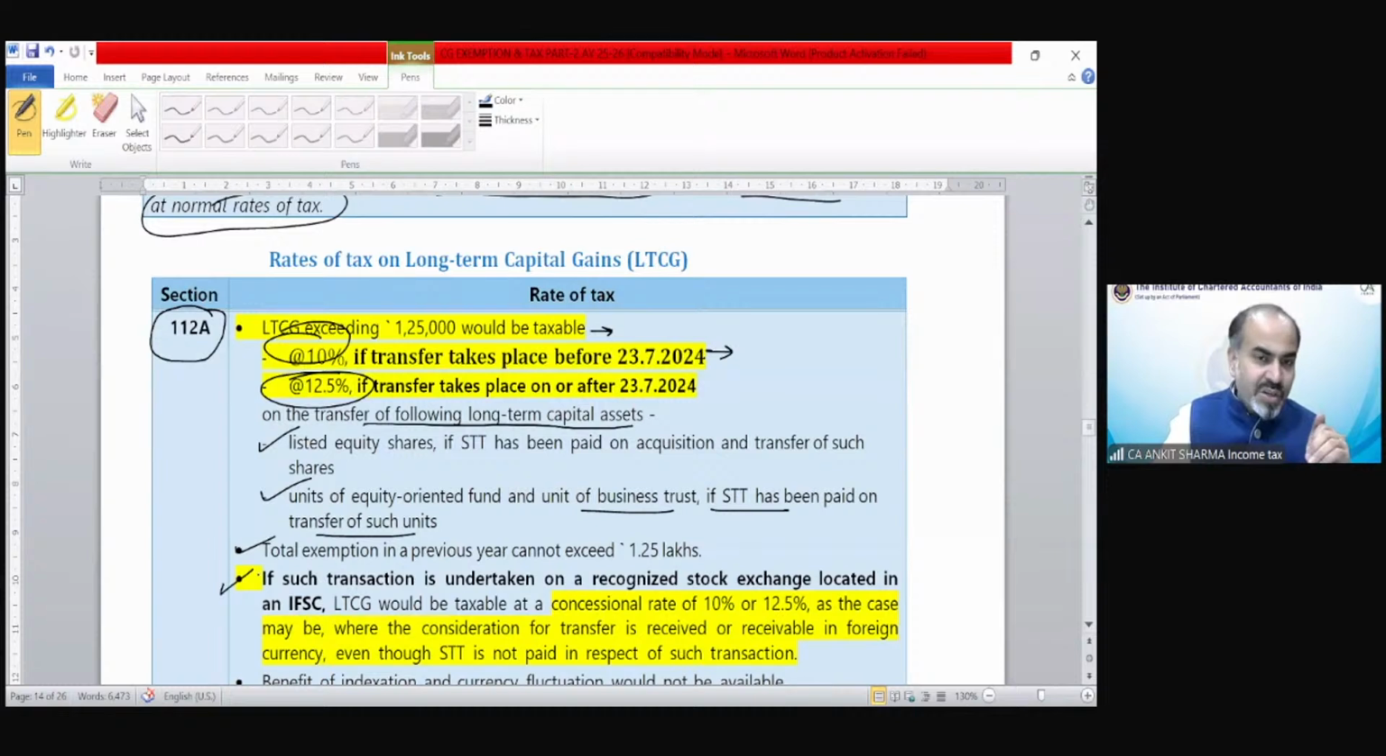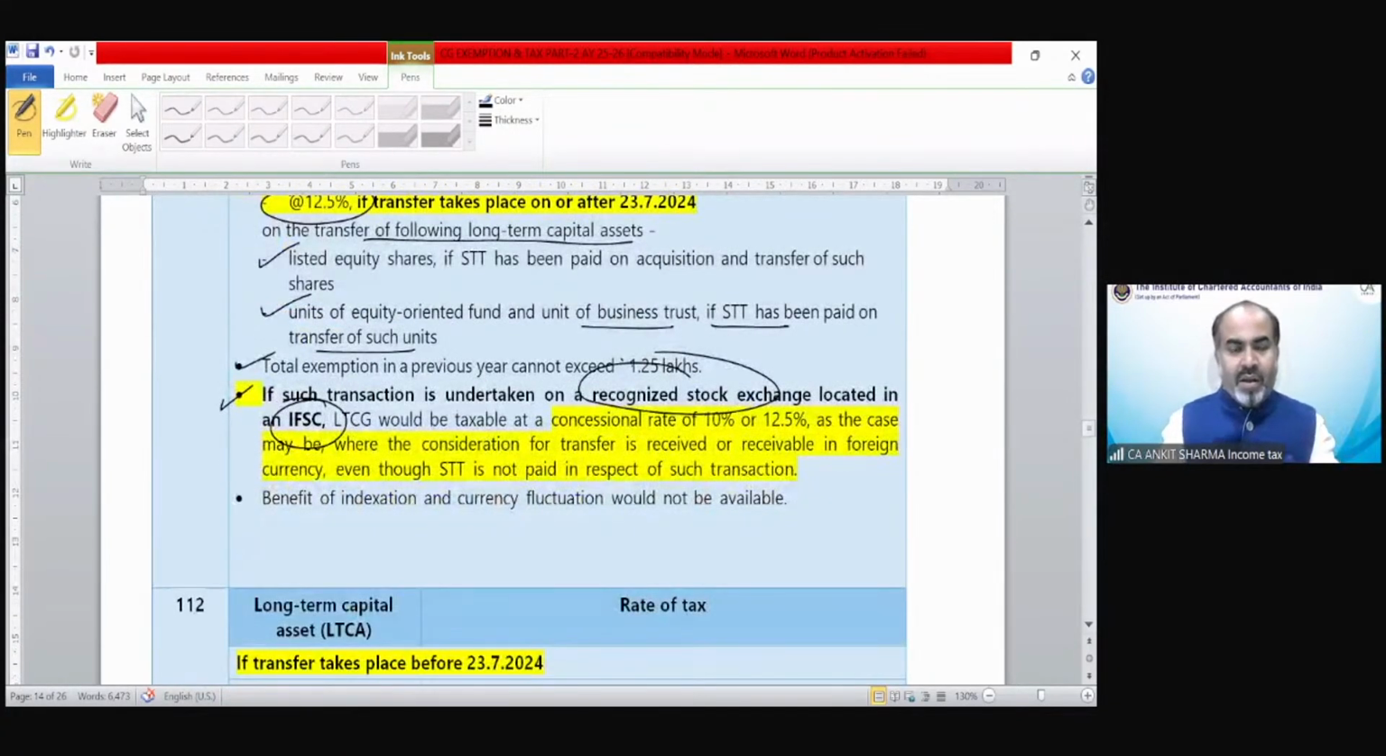Again, same condition as section 111A. If this security has been transferred in an International Financial Service Centre on a recognized stock exchange, again the rate would be the same, 10% or 12.5%, whether STT has been paid or not. So you might be thinking, what is difficult in this? Exactly the same things we are repeating. Let's wait. And without the benefit of currency exchange or indexation, there would not be any benefit of indexation or currency exchange in case of these securities.